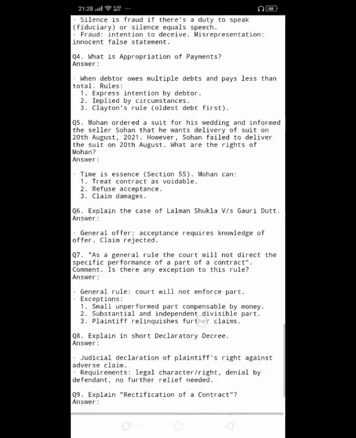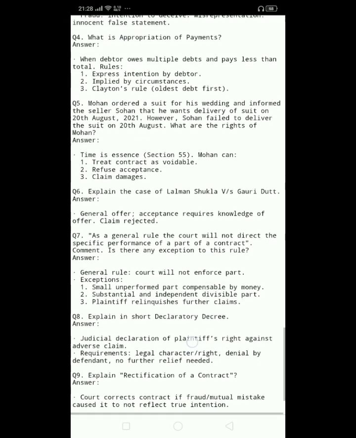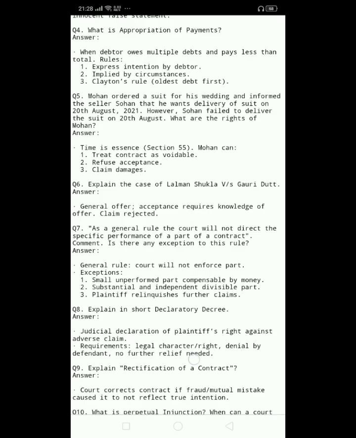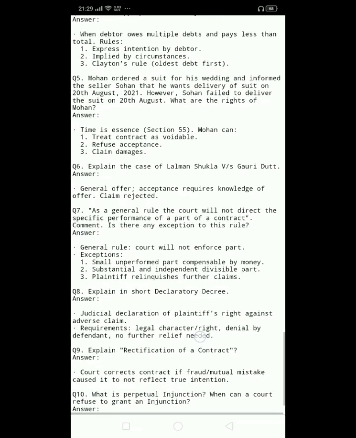Q6. Explain the case of Lalman Shukla v. Gauri Dutt. Answer. General offer, acceptance requires knowledge of offer, claim rejected.